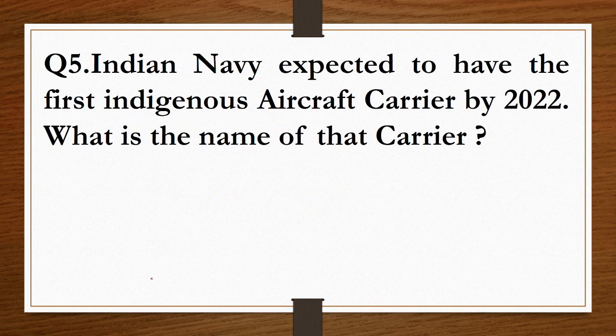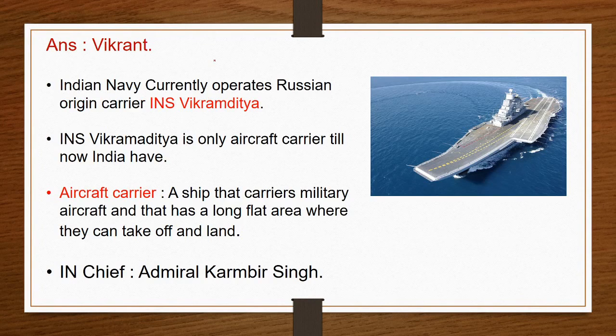The next question is, Indian Navy is expected to have the first indigenous aircraft carrier by 2022. What is the name of that carrier? And the answer is Vikrant. Indian Navy currently operates Russian origin carrier INS Vikramaditya. INS Vikramaditya is the only aircraft carrier we have till now.